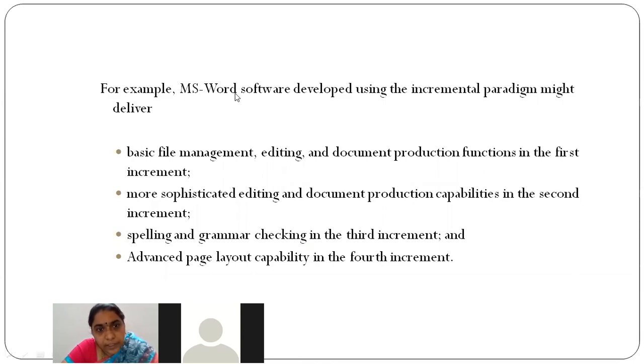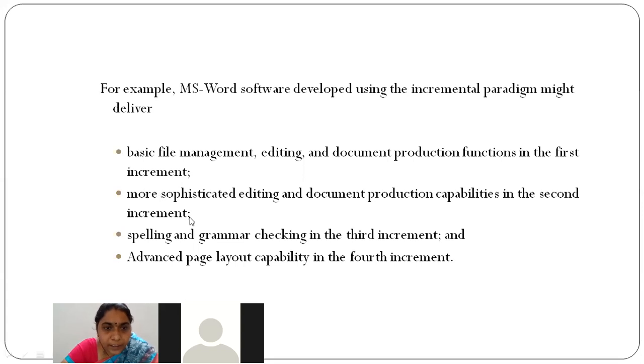When MS Word was released initially, it only contained basic file management, how to write a letter, some editing features, and some document production functions in the first increment. As per my knowledge, MS Word 2003 is the basic document that was released first. That 2003 version contains only basic file management activities, basic editing, basic functions, right? And next, when the 2007 version was released,